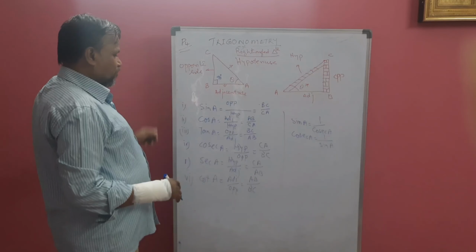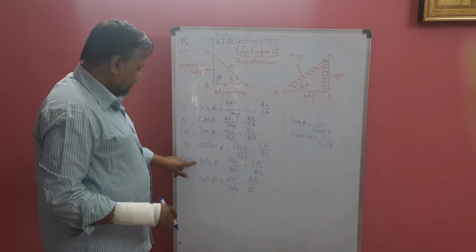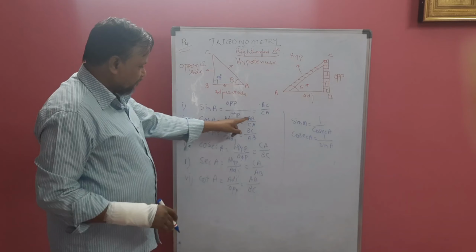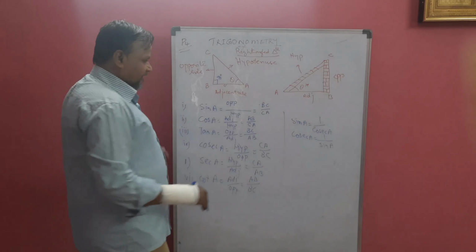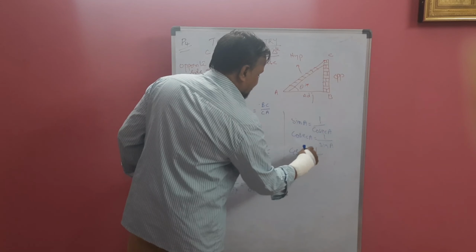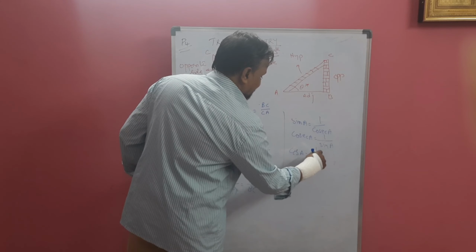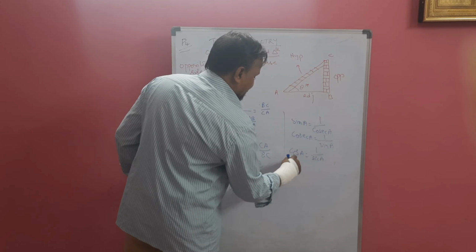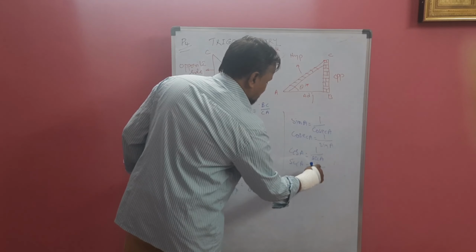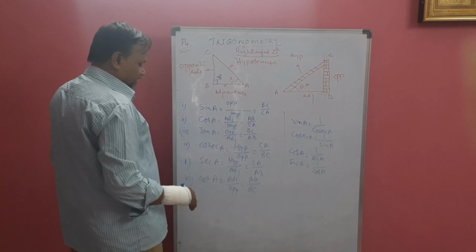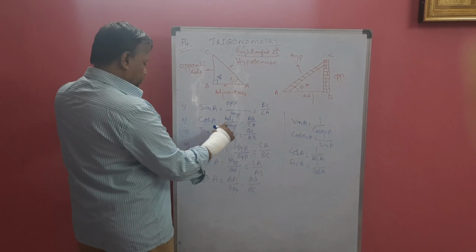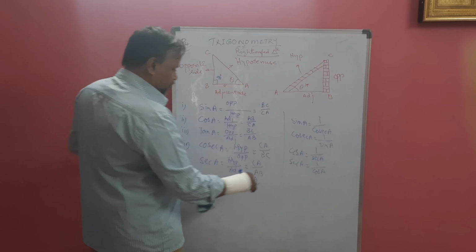These are reciprocal. And cos and sec, adjacent by hypotenuse, hypotenuse by adjacent. Here AB by CA, CA by AB. So we can write cos A is 1 by sec A, or sec A is 1 by cos A. These are formulae, remember that. And tan is opposite by adjacent, here cot is adjacent by opposite.